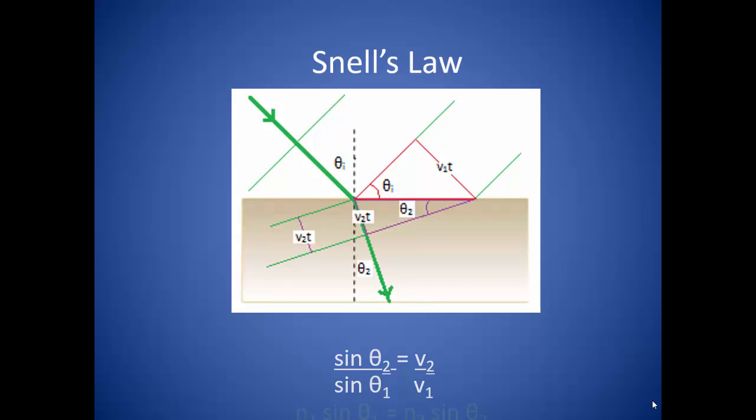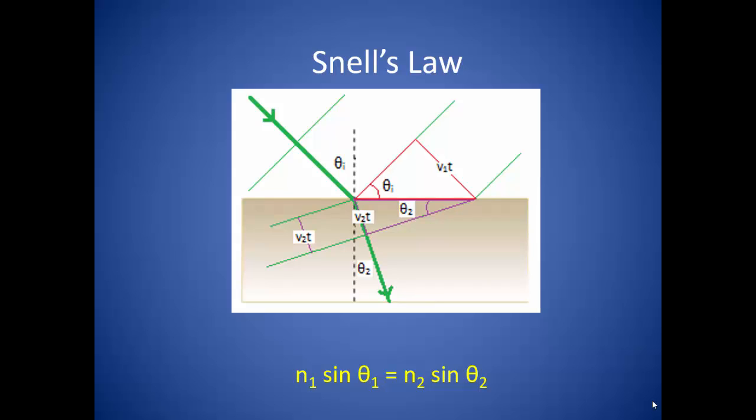Now we also just saw that a wave's velocity changes by a factor of the index of refraction. So we get an expression that says that the index of refraction of the first medium times the sine of the incidence angle is equal to the index of refraction of the second medium times the sine of the refraction angle. This is known as Snell's law.